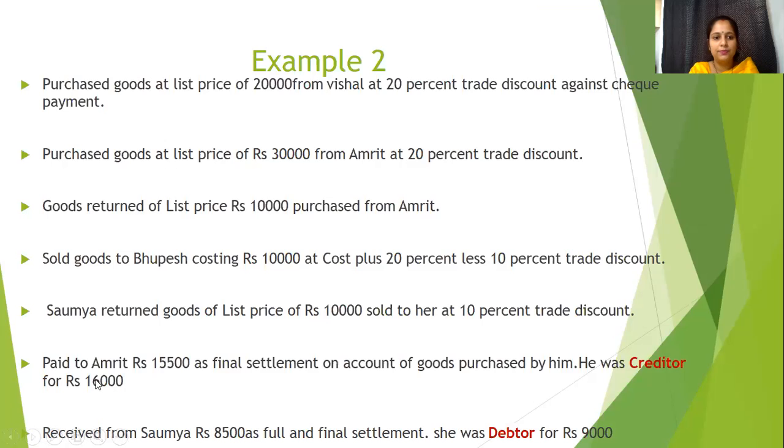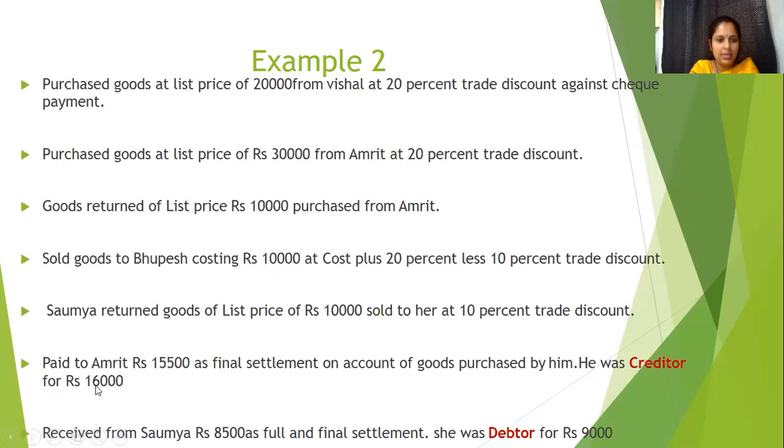Again, coming back to the question, it says paid to Amrit 15,500 as final settlement on account of goods purchased from him. He was creditor for rupees 16,000. In the earlier question, we have seen that we are purchasing certain goods from Amrit. We also have returned certain goods to Amrit. Since we are purchasing from Amrit, Amrit is creditor for us, and he is creditor for rupees 16,000 now, after all returns and all transactions we have seen.